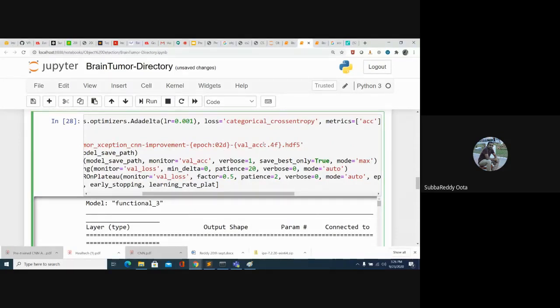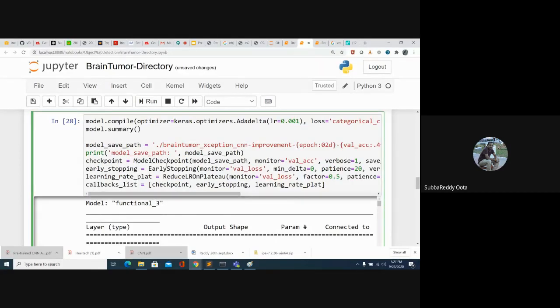Suppose at the third epoch we got a validation accuracy of 67%, then that model gets saved. If validation accuracy increases at an epoch, only then the model gets saved. Suppose at the 5th epoch you got 80% accuracy, and in the 7th epoch you got 69%. That is lesser than the earlier epoch, so the model will not get saved. We will only keep the best model always. So we have the model checkpoint and the early stopping.